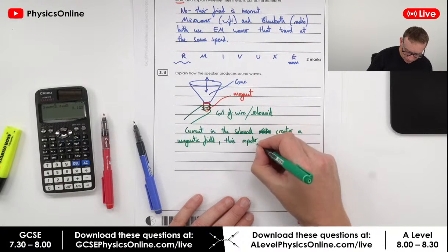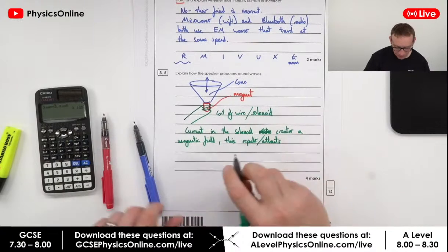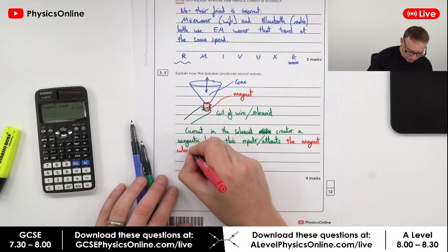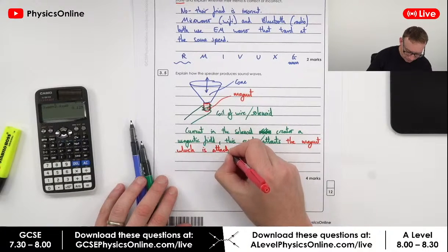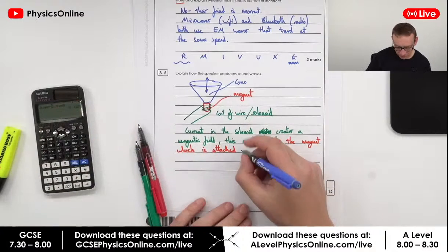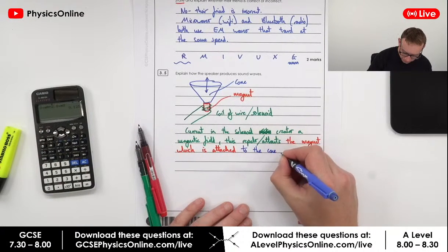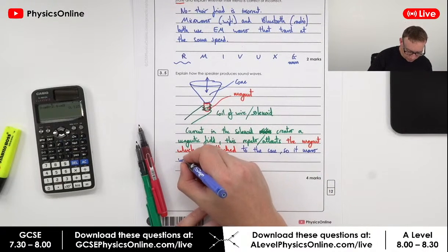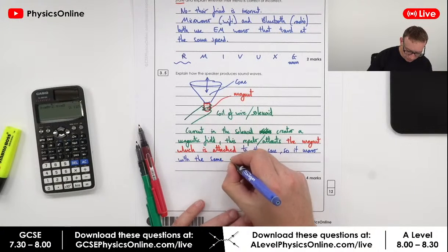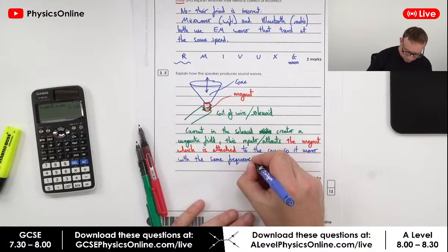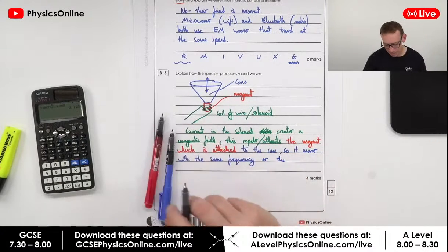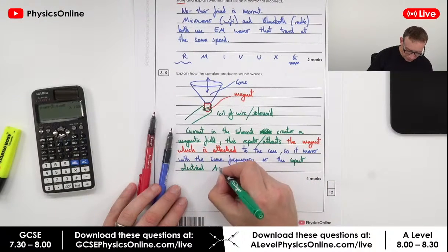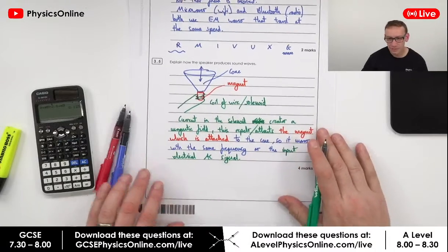This repels, or attracts, the magnet which is attached to the cone, so it moves with the same frequency as the input electrical AC signal. Okay, I think that's everything I need there for 4 marks.